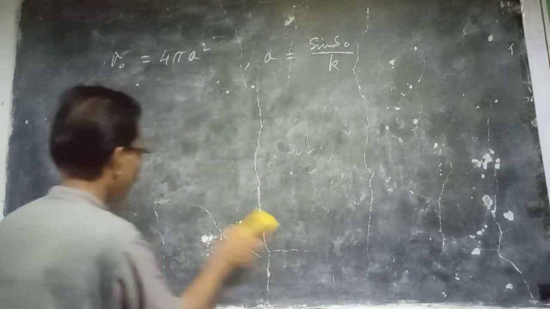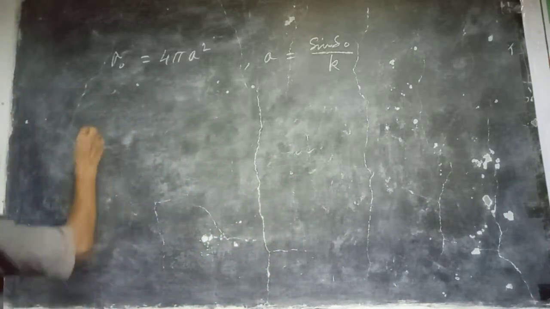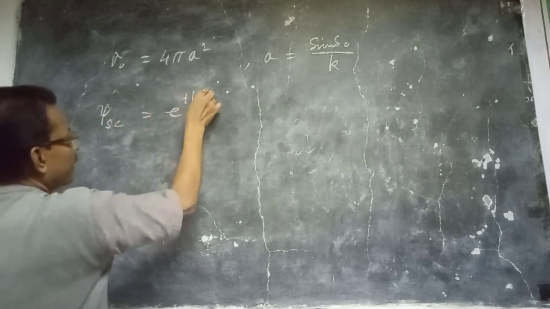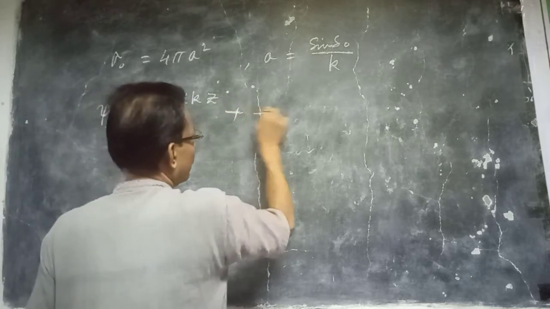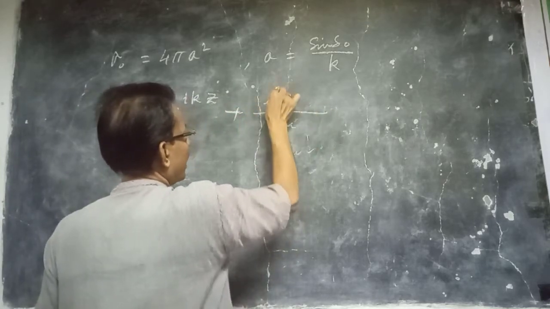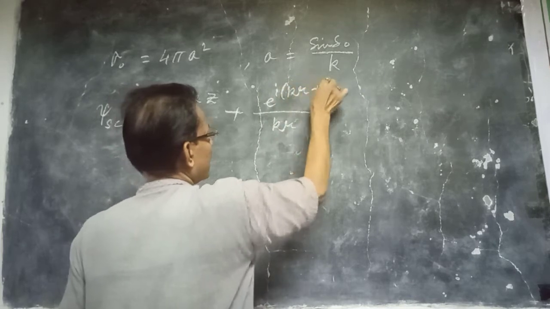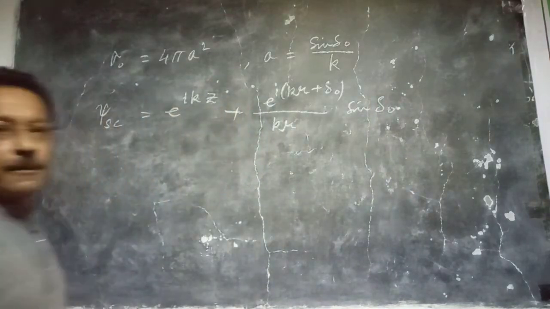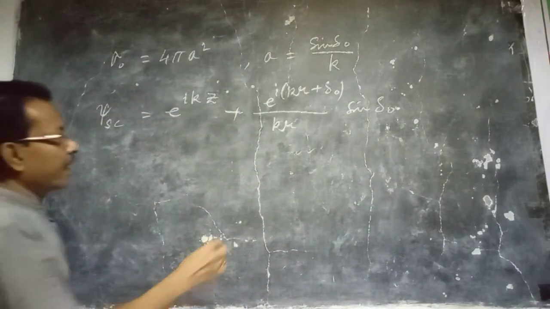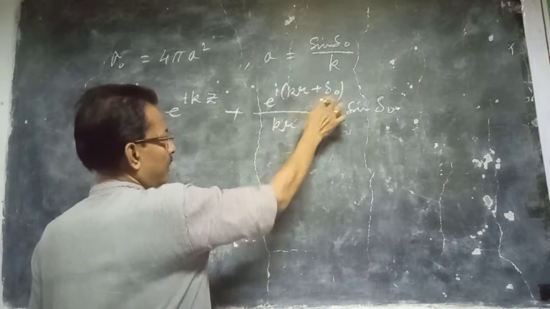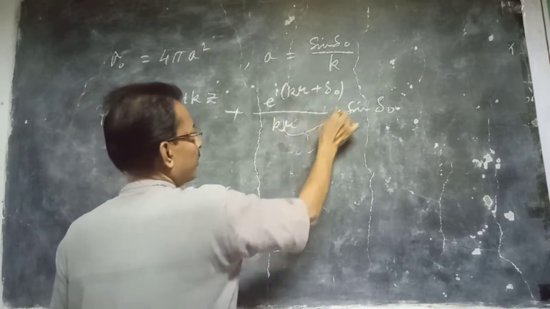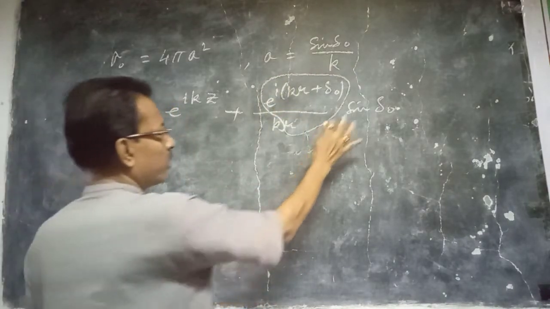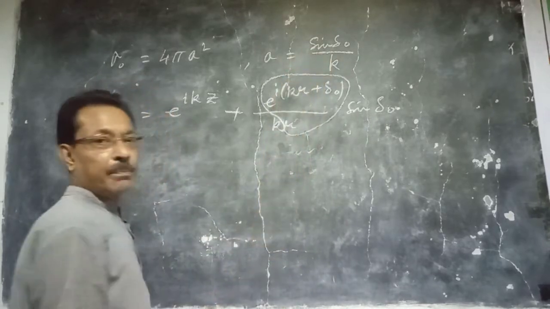Now what was our total scattered wave function psi sc? You recall it, that is e to the power i k z plus e to the power i (kr plus delta 0) sine delta 0. This is the form of the S wave scattered wave function. That means e to the power i (kr plus delta 0) by r gives you the spherical wave, and this is the amplitude, sine delta 0 by k. This is the scattering amplitude.